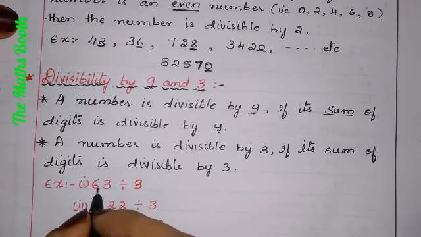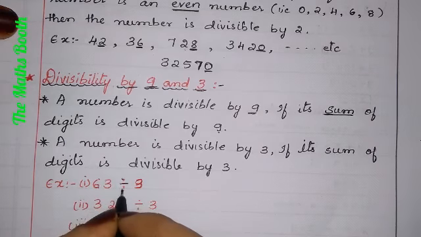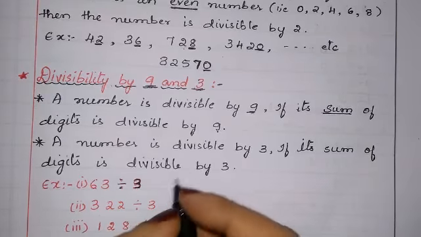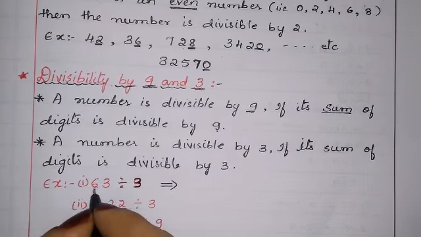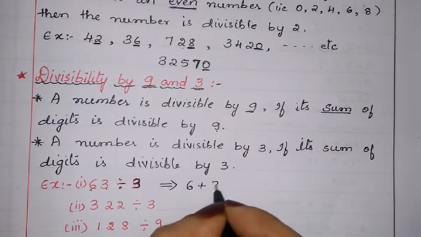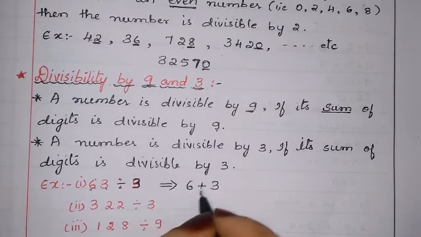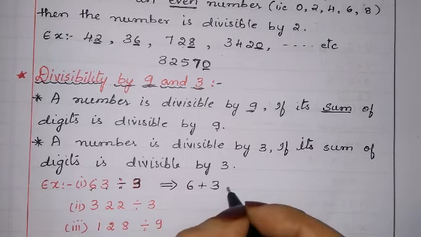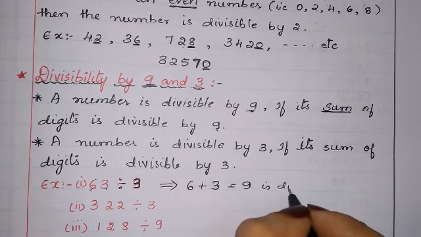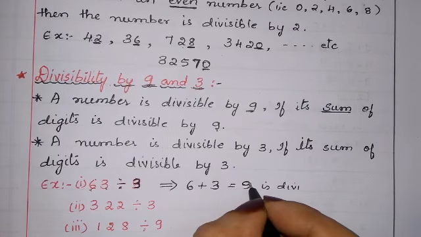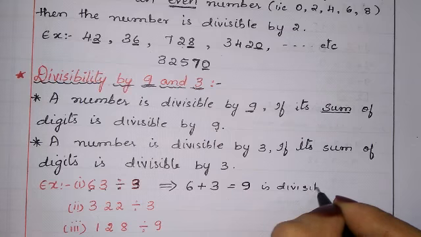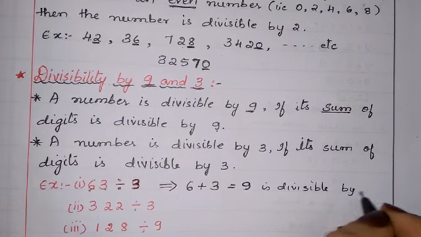So example, 63 is divisible by 3. They are asking whether 63 is divisible by 3. Let us check. कैसे? सम ऑफ द डिजिट वी हैव टू डू. ये जो डिजिट्स है वी हैव टू ऐड दिस. 6 plus 3 is 9 and 9 is divisible by 3. We know that in 3 table 9 comes. 3 3s are 9. 9 is divisible by 3.